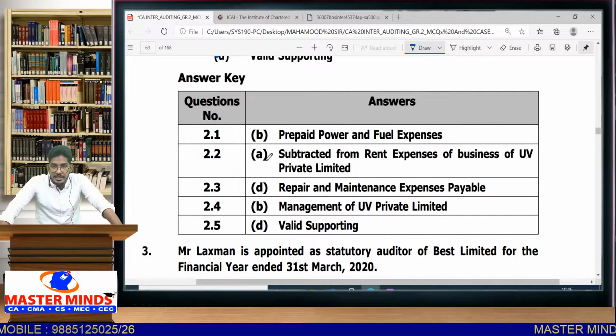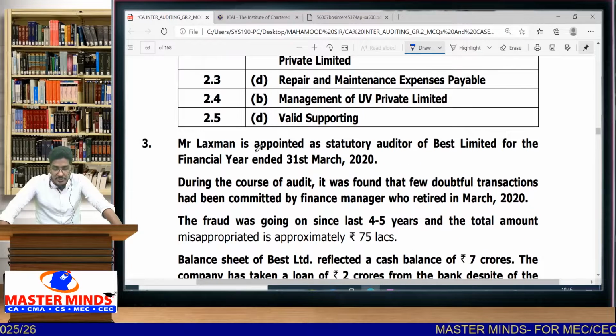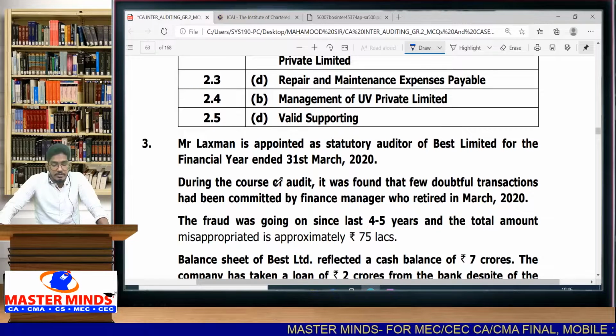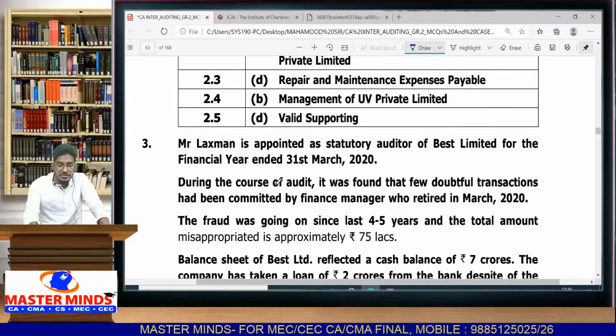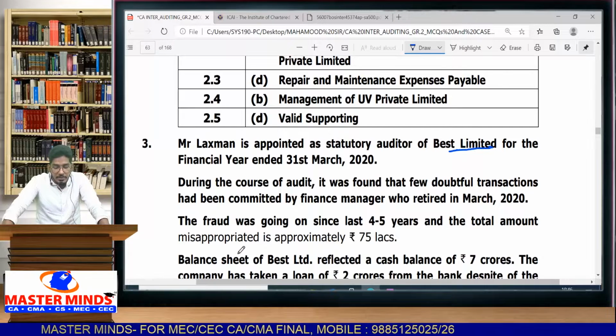Now let us read case scenario number 3. Mr. Lakshman is appointed as statutory auditor of BIST Limited for the financial year ended 31st of March 2020. So there is a person, Mr. X, a practicing chartered accountant. He has been appointed as statutory auditor of BIST Limited for which year? For the year 1920. Then what happened?